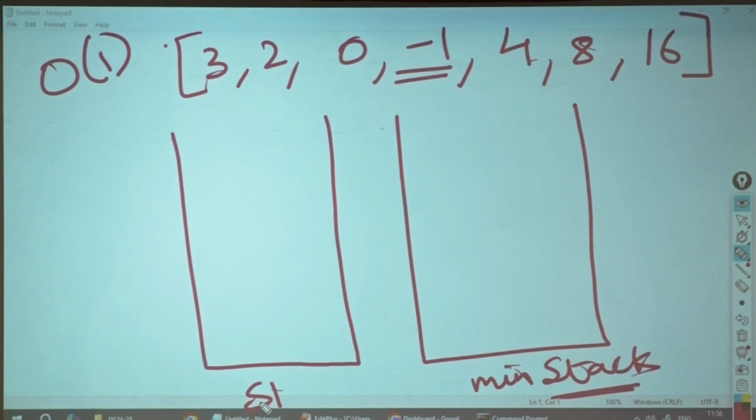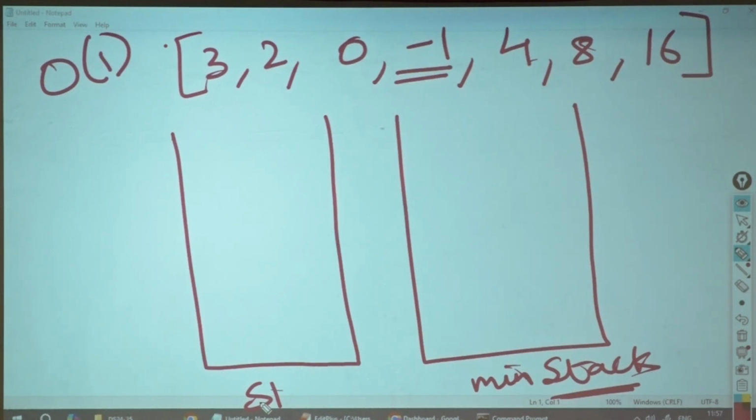In the min stack, I have to always keep on the top which element? The minimum element. Now, how will you ensure that, for the data on S1, 3, 2, 0, minus 1, 4, 8, 16, based on the current state, your minimum is always on the min stack? How will you ensure this? Okay, after this I will not tell you. This is the last time.